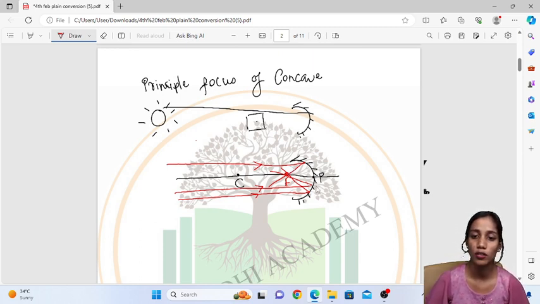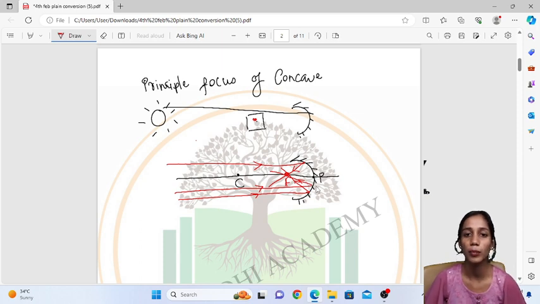The direction will now be downwards, this way, meaning they are all converging at this point. That is the reason all the rays of light are meeting at one point over here. This too much concentration of rays of light ignites the paper, which makes the paper burn. So this is the principal focus of the concave mirror.